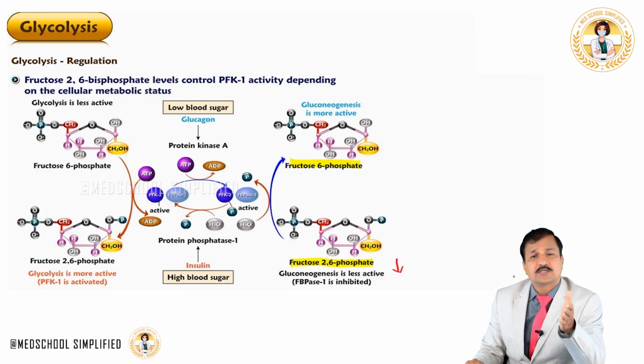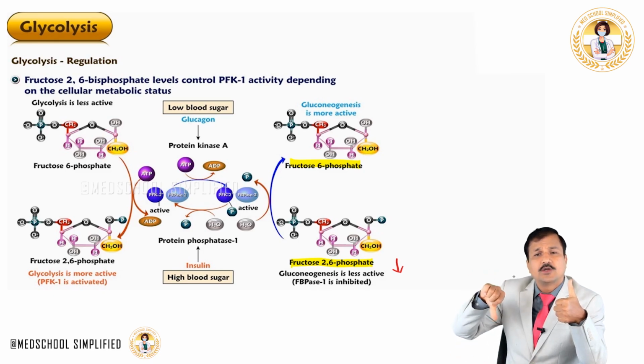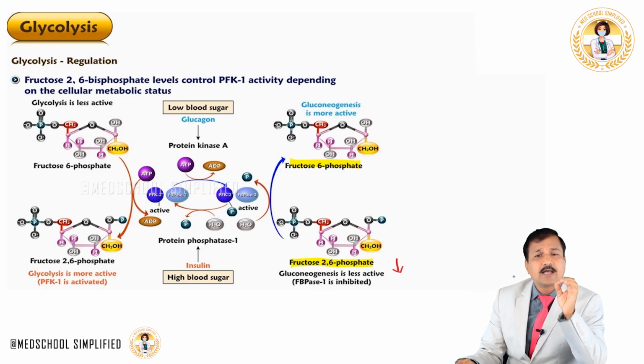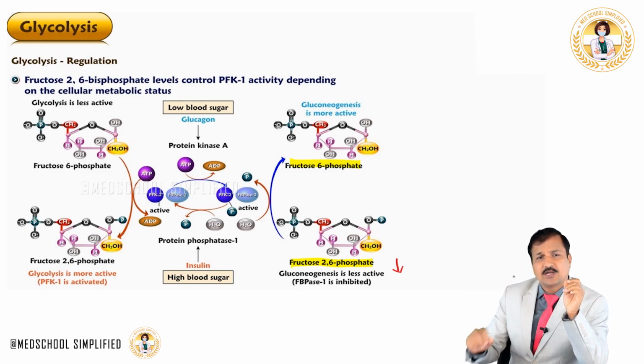Because when the person is in fed condition, glycolysis has to go on at a higher rate and gluconeogenesis has to go down, and that will be maintained by maintaining a higher concentration of fructose 2,6-bisphosphate, and that is done via keeping PFK2 kinase active. So what happens under fasting condition?